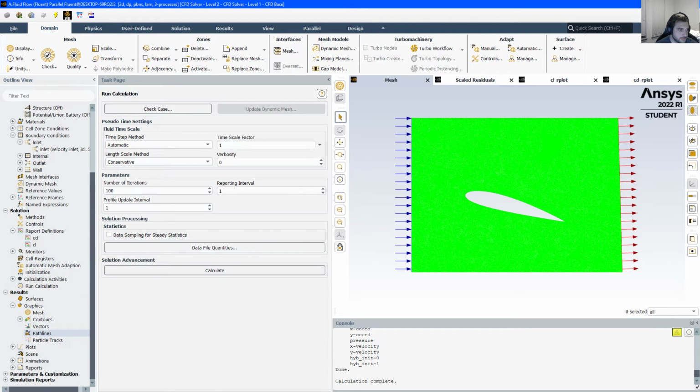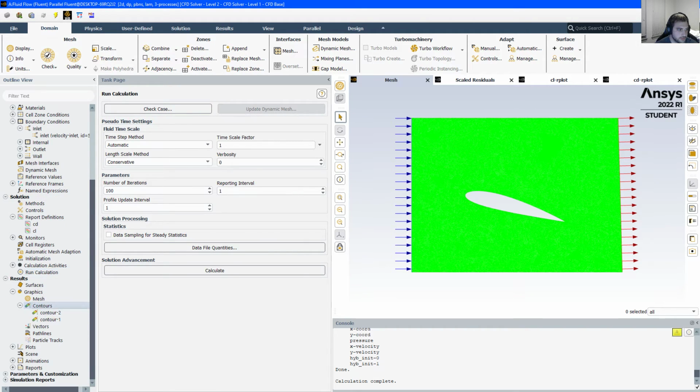Calculations are complete. Come down to contours, same thing, you'd hit new contour.